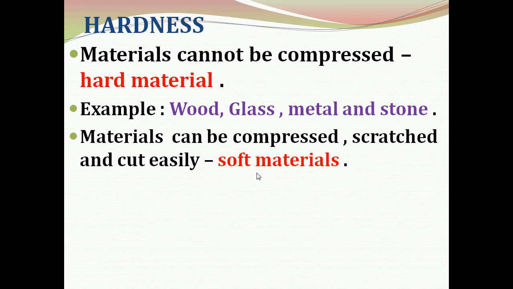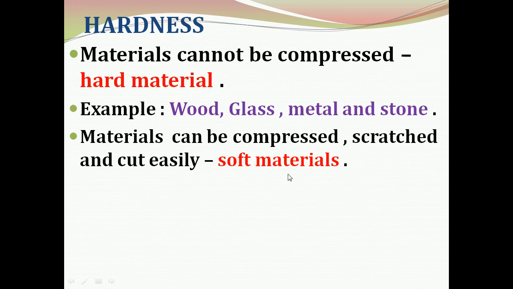What is meant by hard materials? These are materials that cannot be compressed. We cannot compress them like a sponge. You know a sponge, we can compress it, isn't it? But hard material, we cannot compress it. Examples of hard materials are wood, glass, metal, and stone.